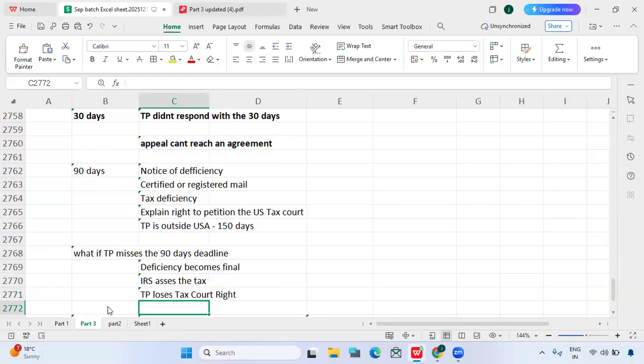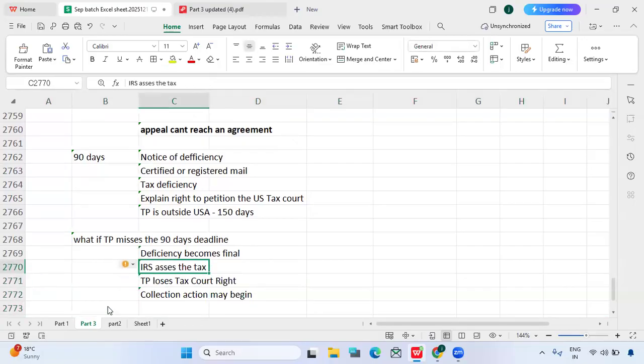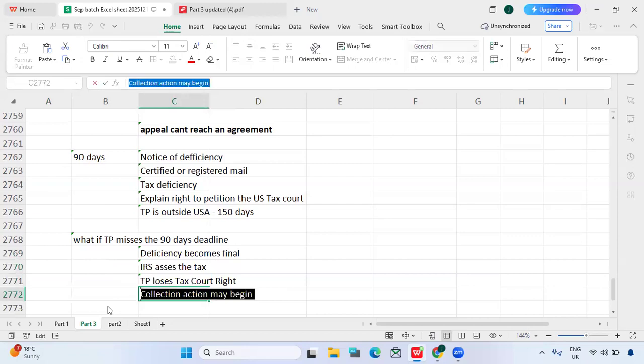And also collection: once the IRS assesses the amount, they will start collecting. They will send it to the collection department, and they will do the collection process. So collection action may begin, because they have already assessed the amount and recorded the deficiency in their records. The IRS will send the collection department to collect the tax amount.